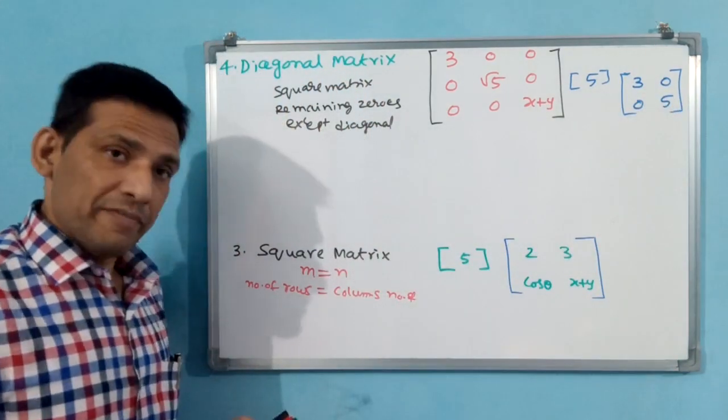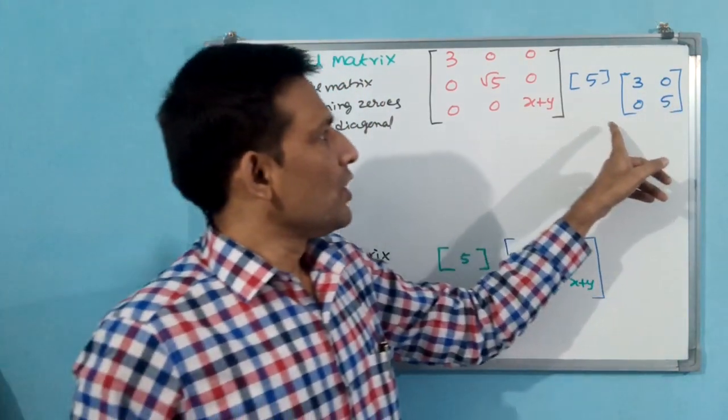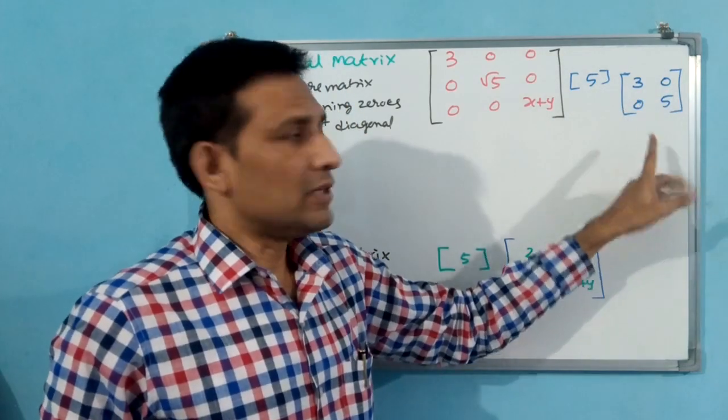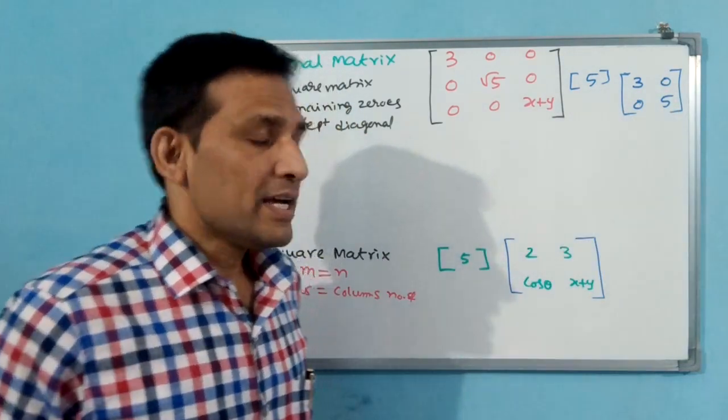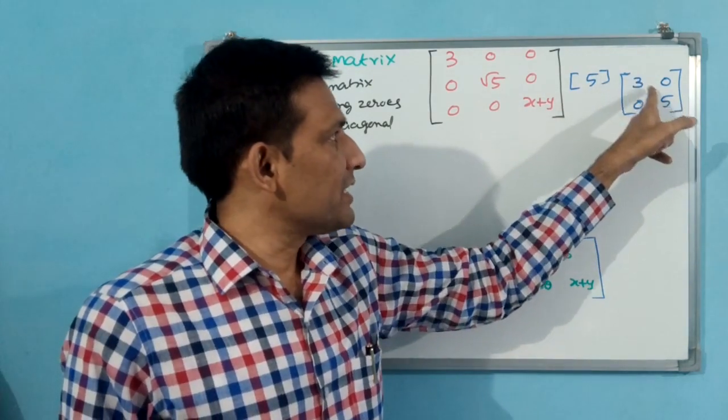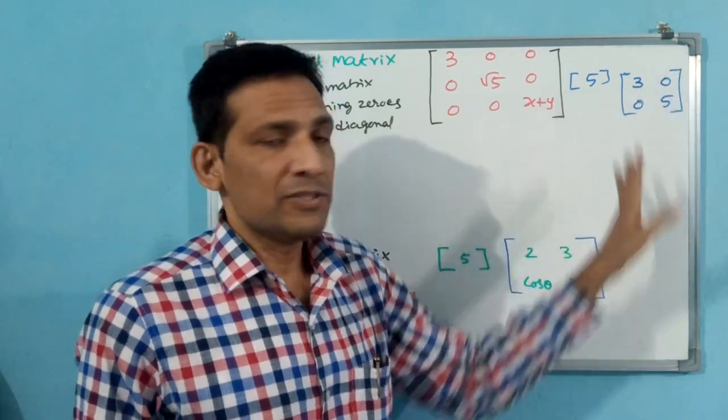Is it a diagonal matrix? Definitely a diagonal matrix. Why? Because, first of all, it should be a square matrix. Number of rows and number of columns are equal: 2 rows, 2 columns. Then, except in the diagonal, the remaining entries are all 0. In the diagonal, 3 and 5 are there, and the rest are zeros.